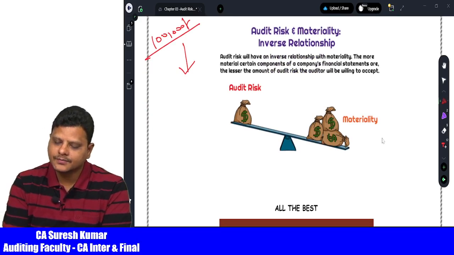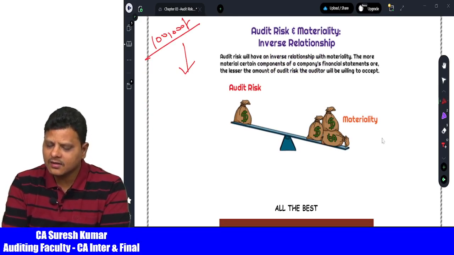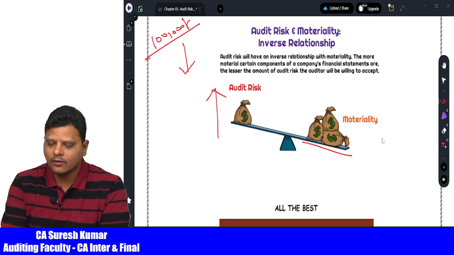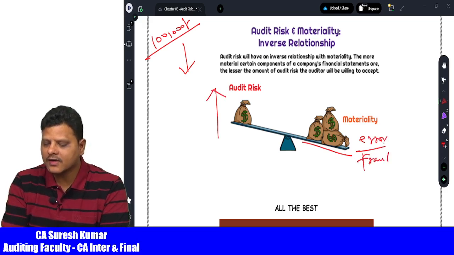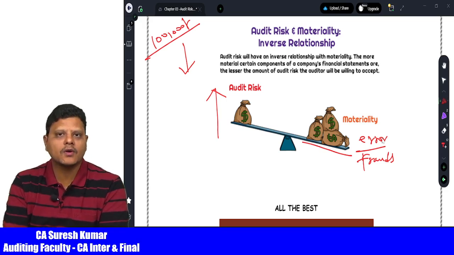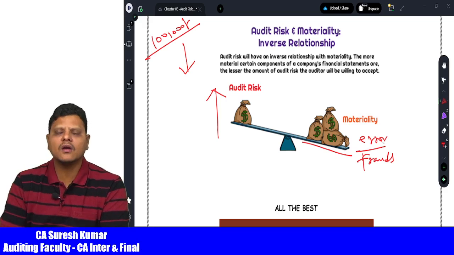Now, when the materiality level is lower, audit risk is higher. When the materiality level is lower, that means there are small errors and frauds which the auditor may not be able to detect. When the auditor may not be able to detect, it leads to higher audit risk.